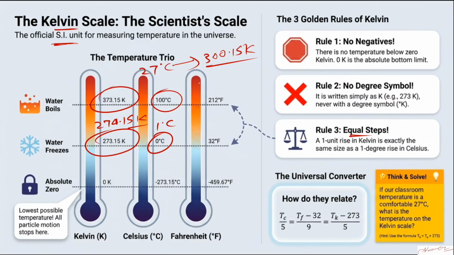Okay, next one. In the Kelvin scale, you don't see any degree symbol. It is just written K. It is not degree K. And in Kelvin, you will never see somewhere written like -4 Kelvin. That's not possible. The minimum it can go is 0 Kelvin. That is also an ideal case.